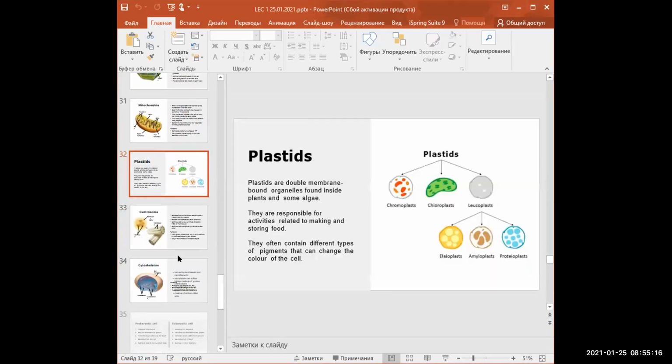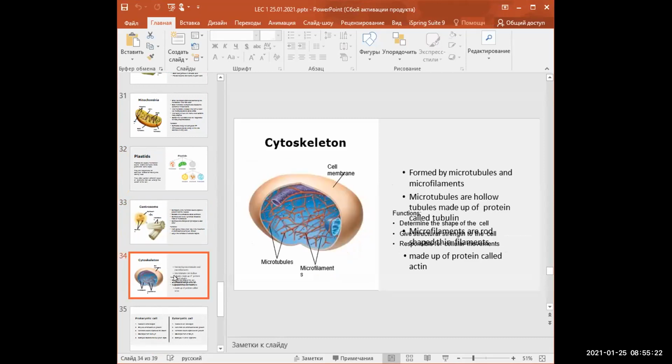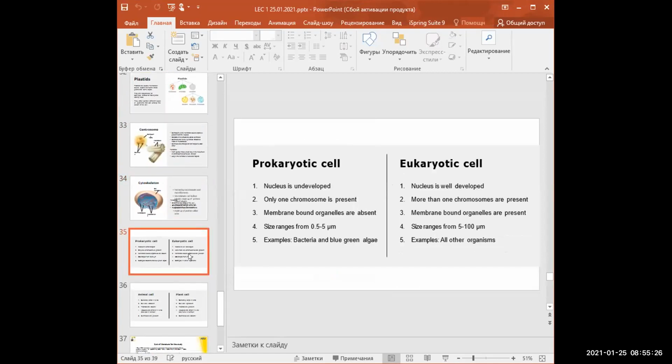Then plastids, centrosome, cytoskeleton. And this slide shows the difference between prokaryotic cell and eukaryotic cell.